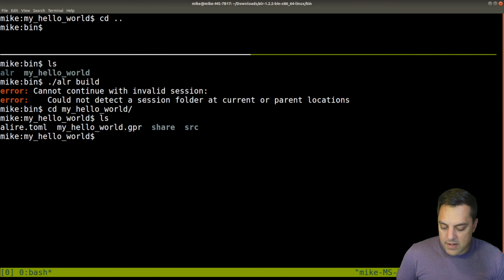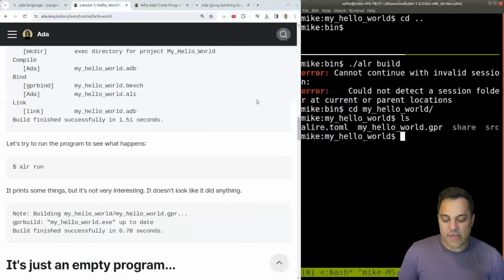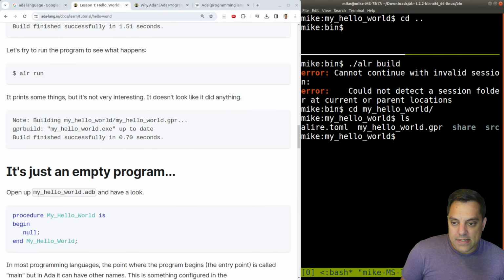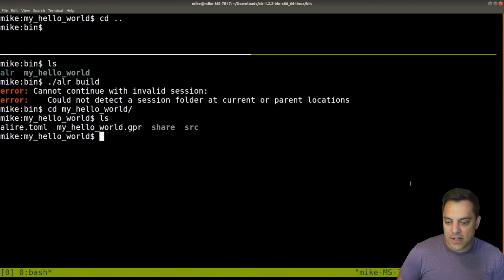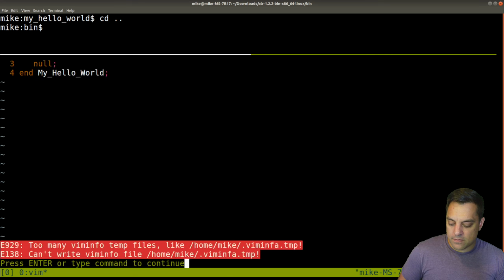Let's see here. Cannot continue with invalid session. Could not detect a session folder at the current or parent locations. Okay, let's see here. Maybe we need to modify our... Let's actually see. Did we get a hello world? Maybe there's no source code or something. My hello. No, we've got it there.